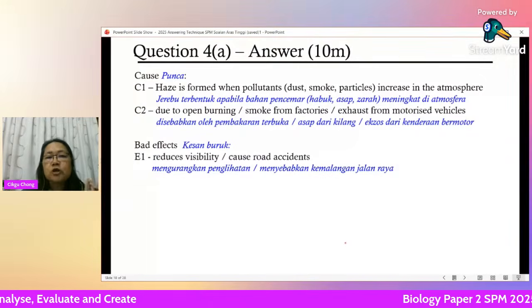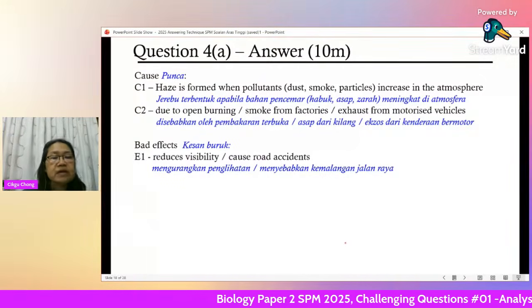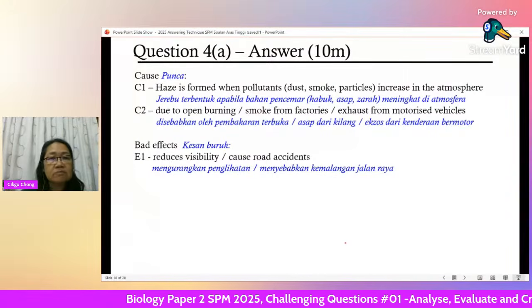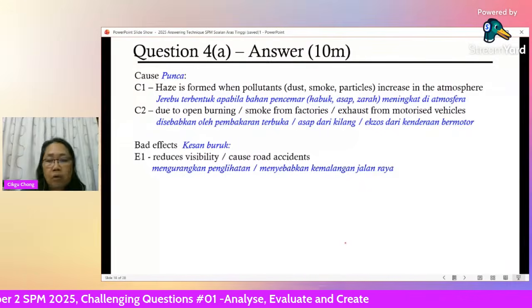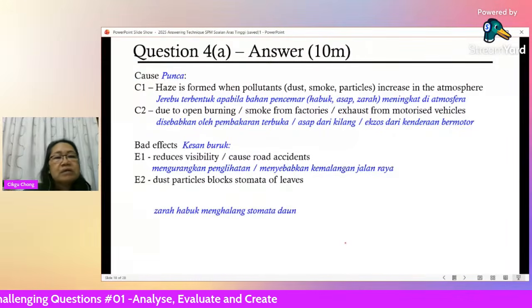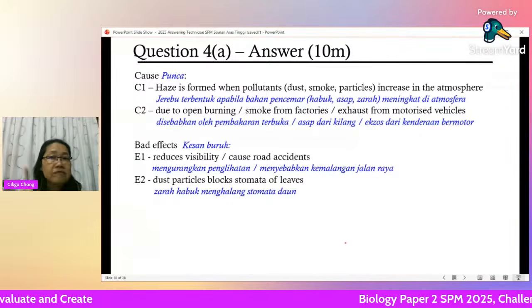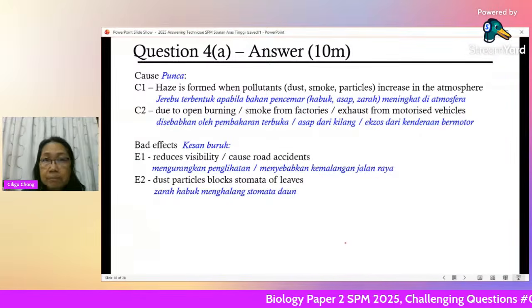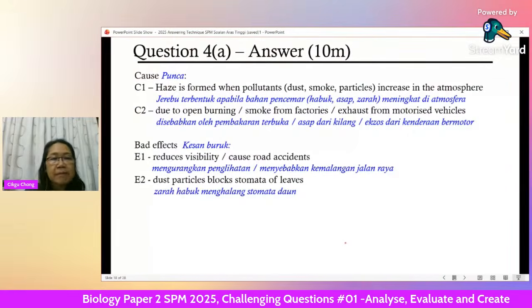Okay, so haze reduces visibility. That means it makes it very difficult to see, and can cause road accidents. Dust particles can also block the stomata of leaves. So these are effects on plants, the environment. Later I'll touch on health. In SPM, debu menghalang stomata daun.